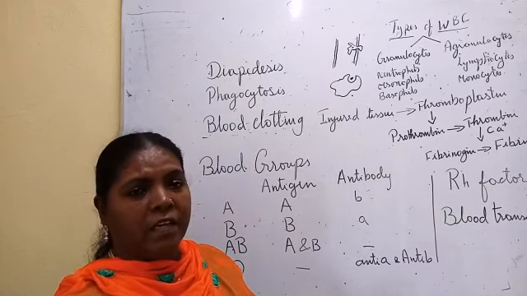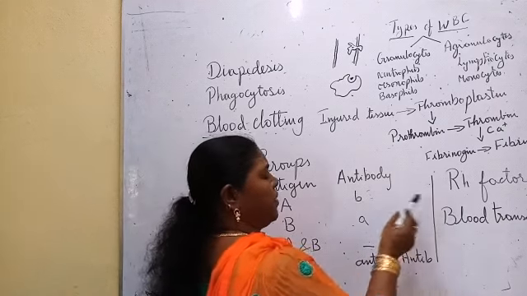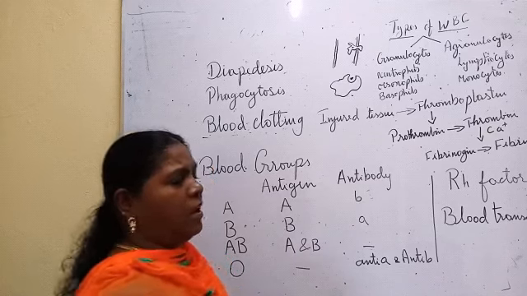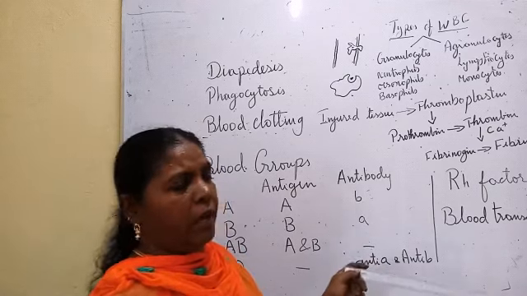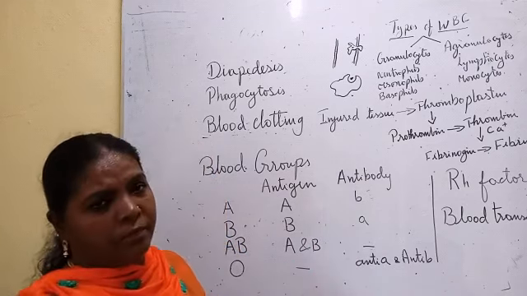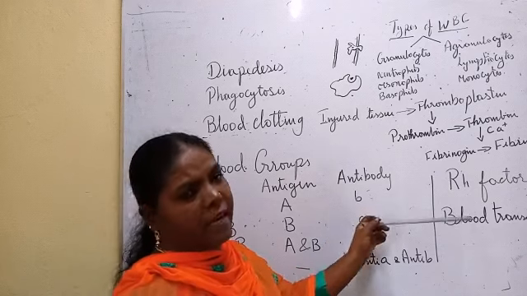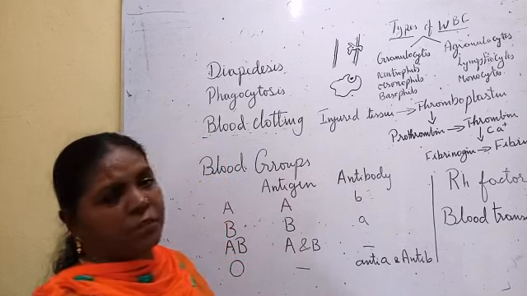If it is absent, it is negative. The Rh factor was first found in the rhesus monkey, so from that name it starts with Rh. This also plays a very important role in blood transfusion.